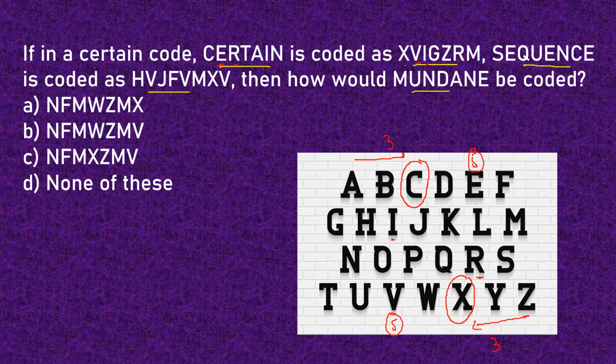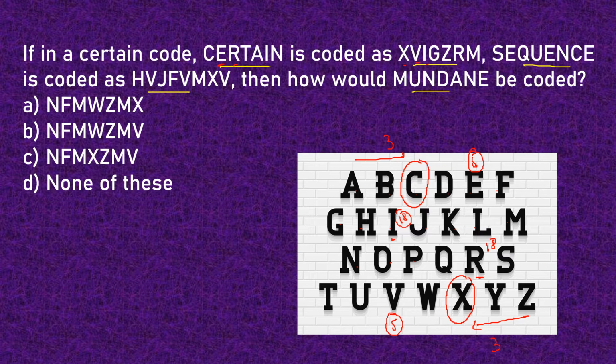Let us check: 1, 2, 3, 4, 5, 6, 7, 8, 9, 10, 11, 12, 13, 14, 15, 16, 17, 18. So R is at the 18th position from the beginning and I is at the 18th position from the end. You can just count it for yourself and check. Then similarly, if we check with sequence, you'll find the same code there.